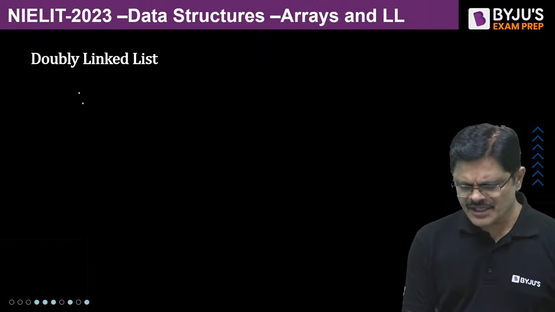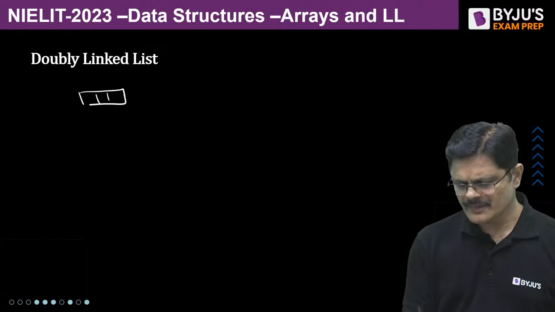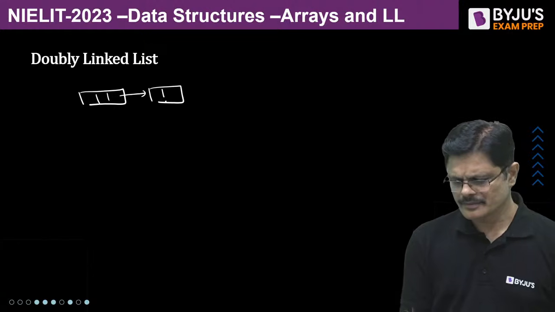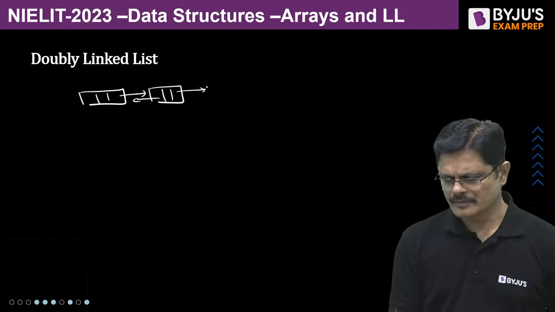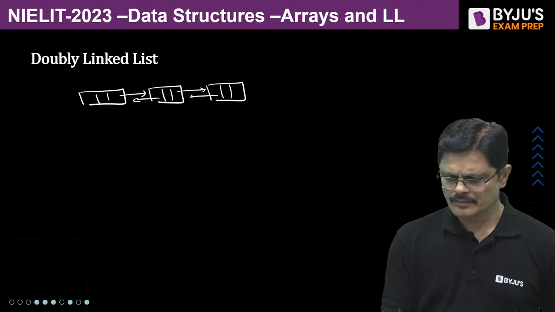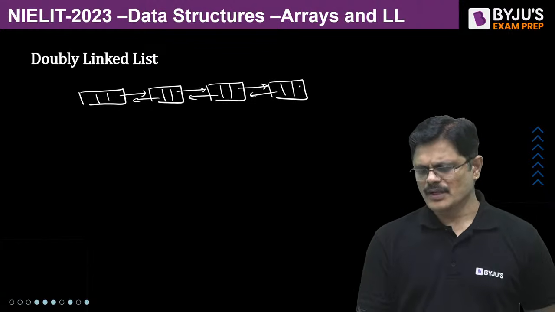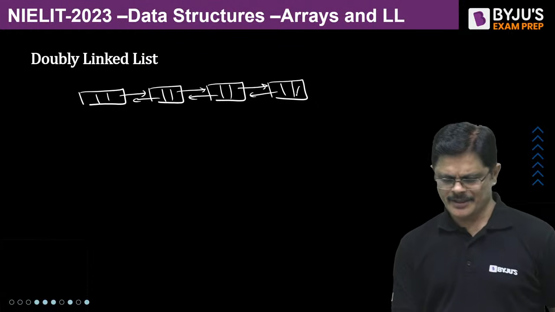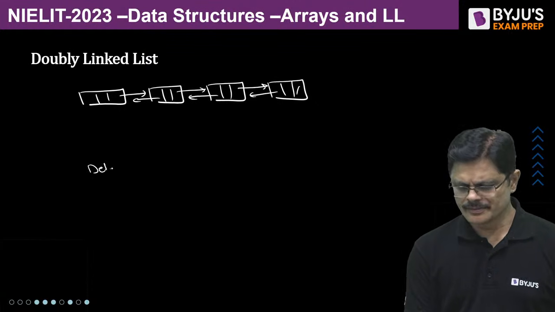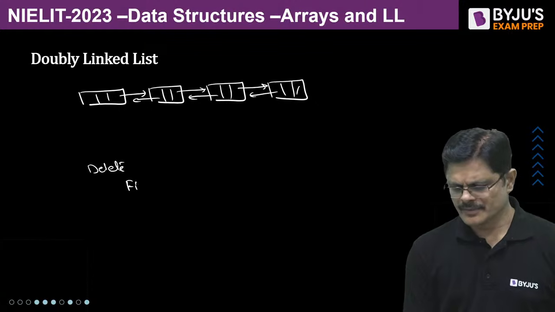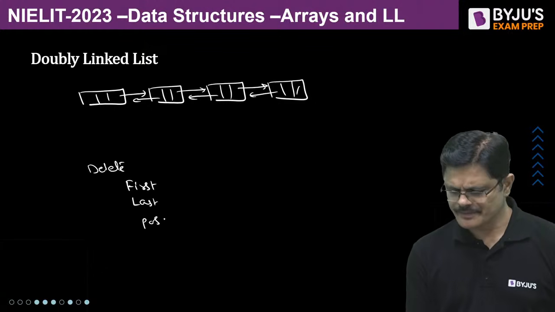And what about deletion? Deleting first node, deleting last node, and position.